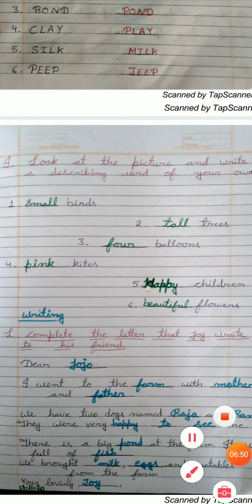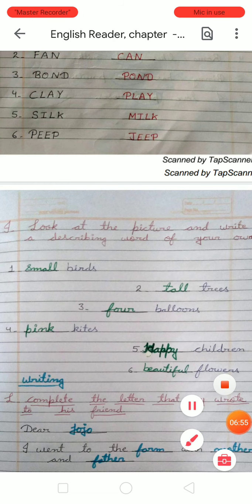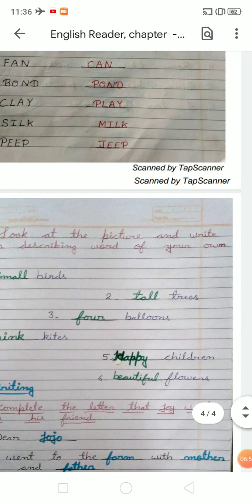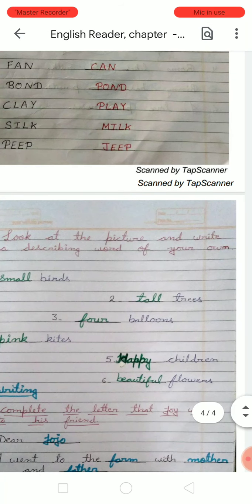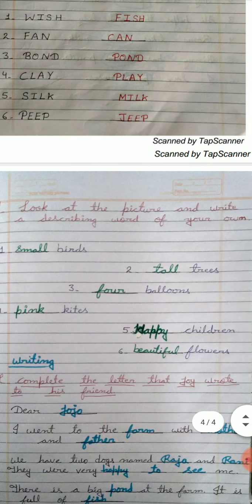Come to the next exercise. Next exercise is exercise I. In exercise I, look at this picture and write a describing word of your own. So students, we have to write the describing word according to the picture. Here there is no picture in your book, so you have to see, and after that write in your notebook. First of all, there are birds. What is the describing word of birds? The word is small. So we have to write small, S-M-A-L-L, small.